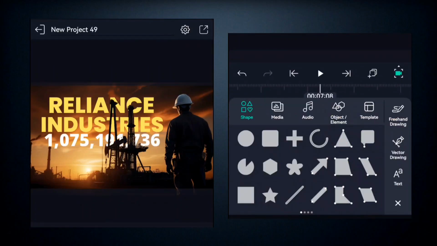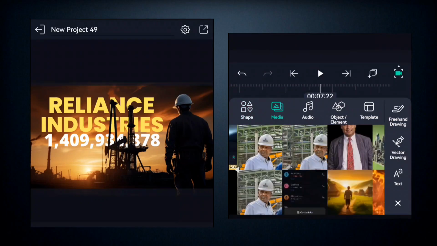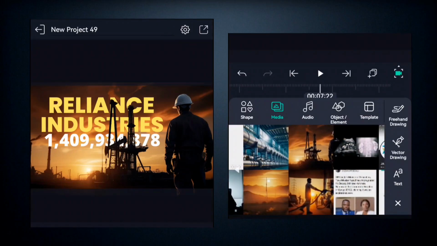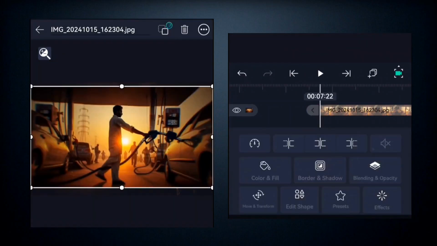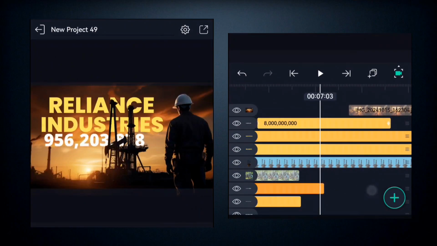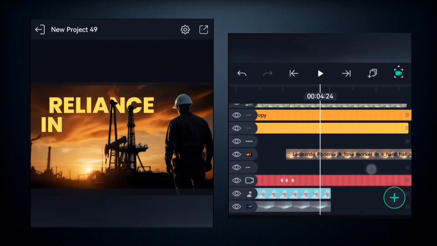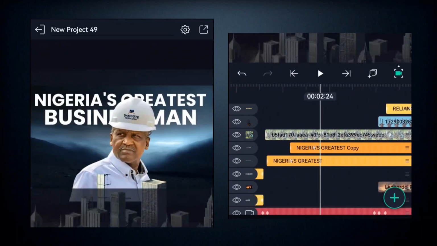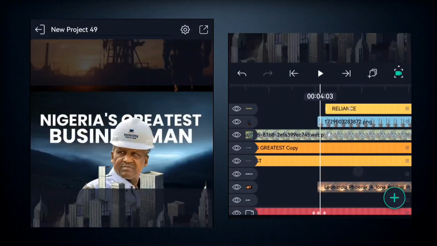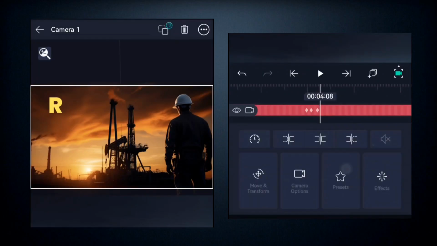So at this point, we're going to come here and we're going to add another next slide picture that we're going to be using on this. So this is the one I'm going to be adding right here. Okay, so once you've added it, but before that, we want to add a little bit of effect to this previous animation right here. So we'll come here. So at this point, at the beginning of this particular effect, we're going to add more like a camera movement.